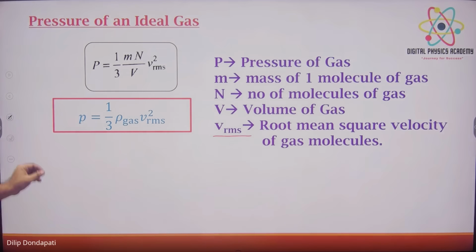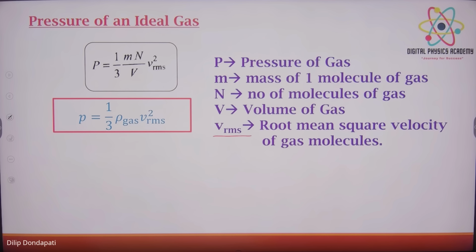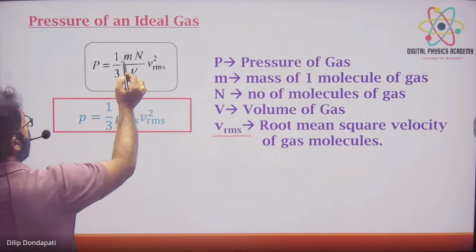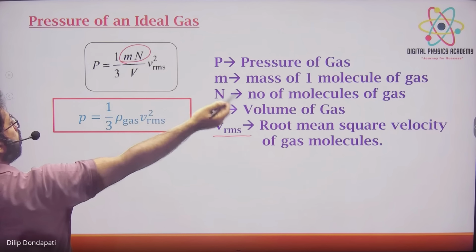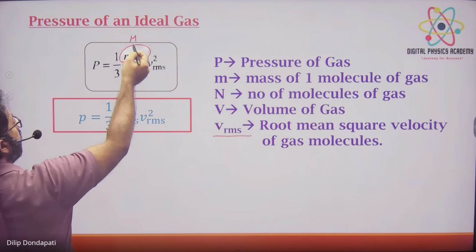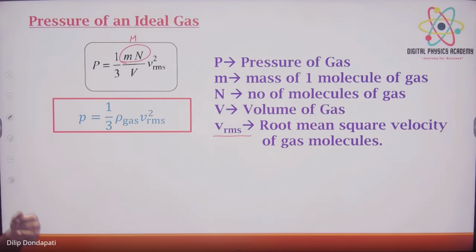Sir, in the second formula, P is equal to 1/3 density of gas into V_RMS squared. But M by V is density, right? So what happens to N? Small m is the mass of a molecule, into the number of molecules, is nothing but capital M. Mass by volume is nothing but density.